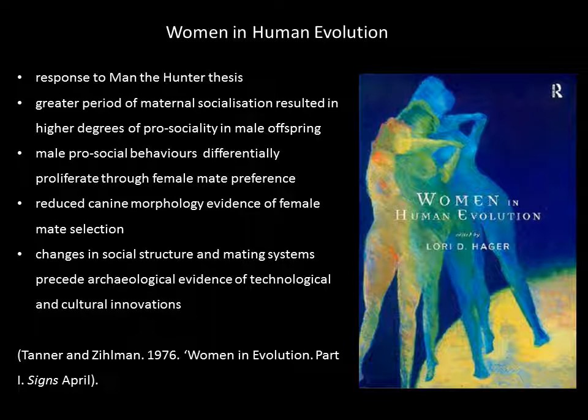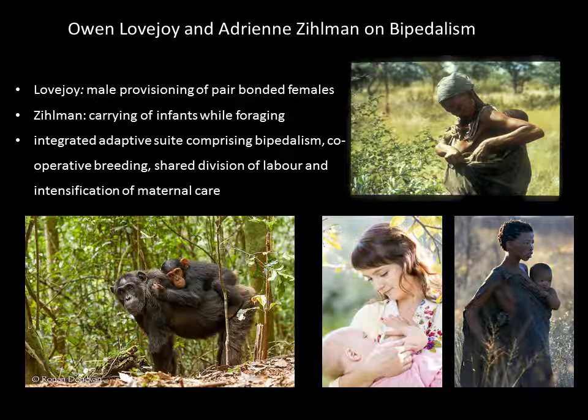And changes in social and mating systems precede archaeological evidence for technological and cultural innovation. So she believed we diverged and changed our cultural and mating systems millions of years before you have evidence of hunting and cultural and technological innovations in the genus Homo. And there's been quite a lot of work written about this.